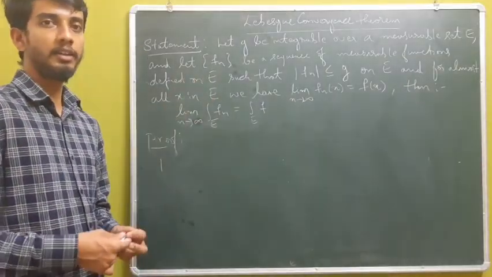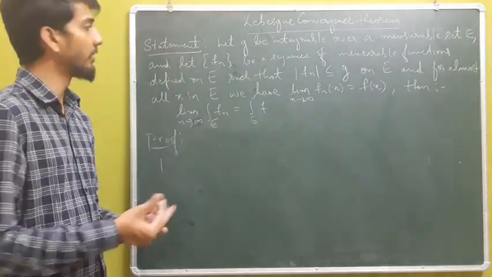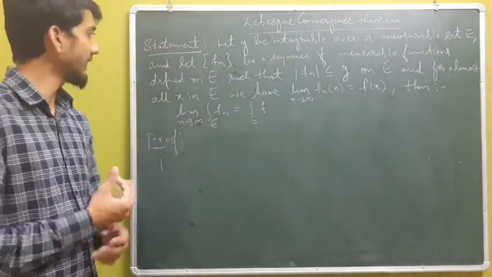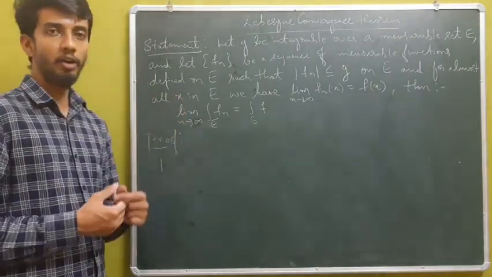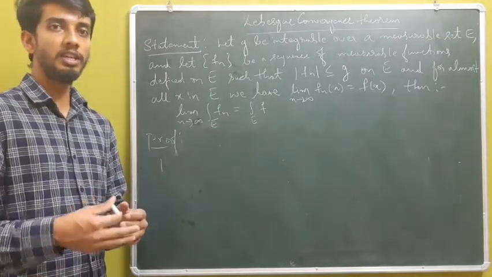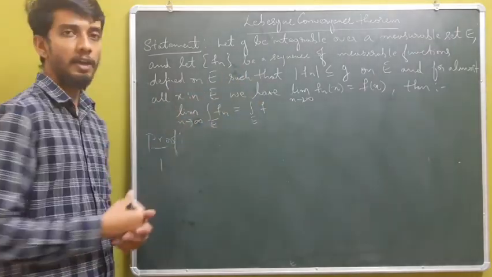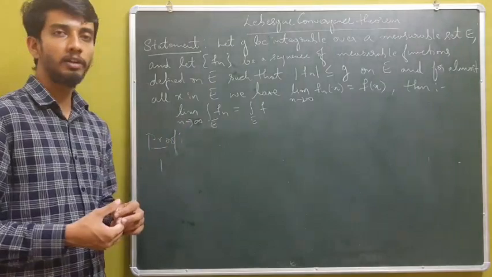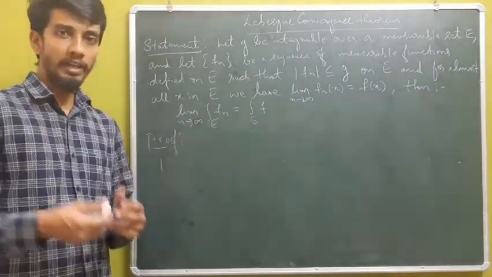So one final theorem of second unit, namely the Lebesgue convergence theorem. Statement: Let g be integrable over a measurable set E, and let fn be a sequence of measurable functions defined on E such that mod of fn is less than or equal to g on E, and for almost all x in E, fn of x converges to f of x. Then the limit of the integral of fn is the same as the integral of f over E.